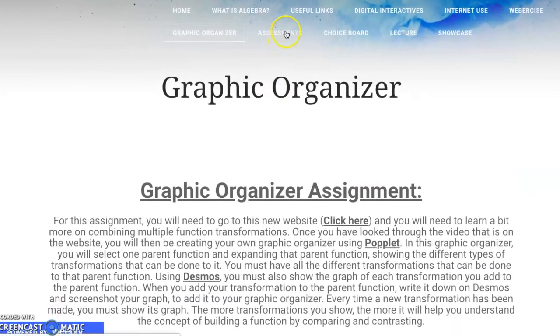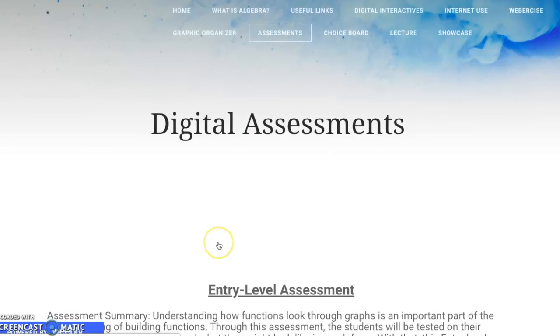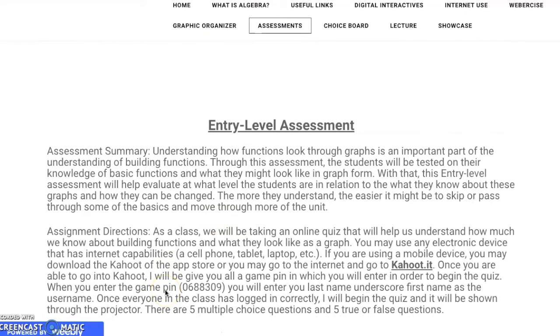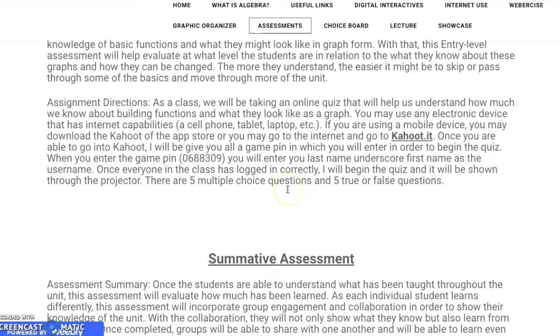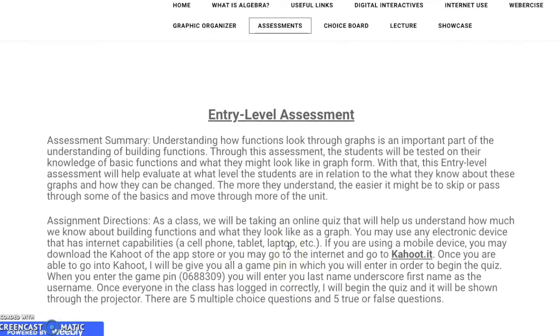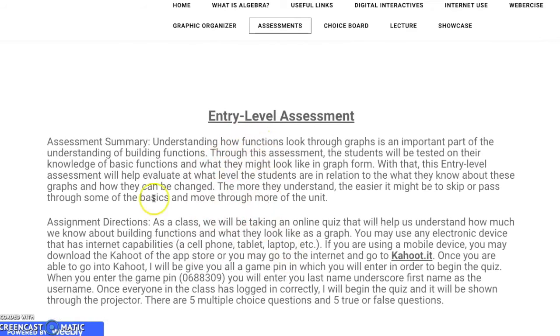So moving on, we have digital assessments. I have two different digital assessments. I have an entry-level assessment and I'll have a summative assessment. Basically, with this entry-level assessment, I pretty much want to know what you know with the subject of building functions. So I want to understand what you know now.